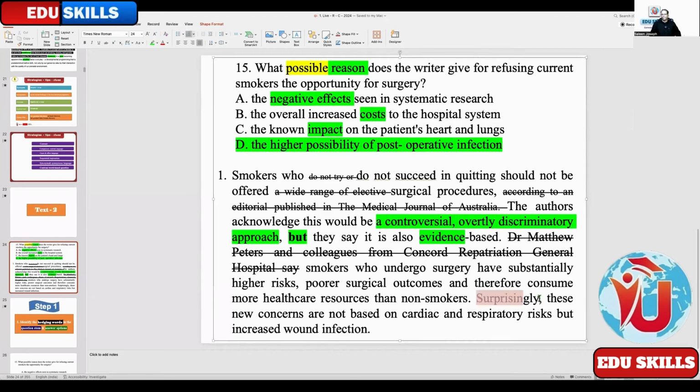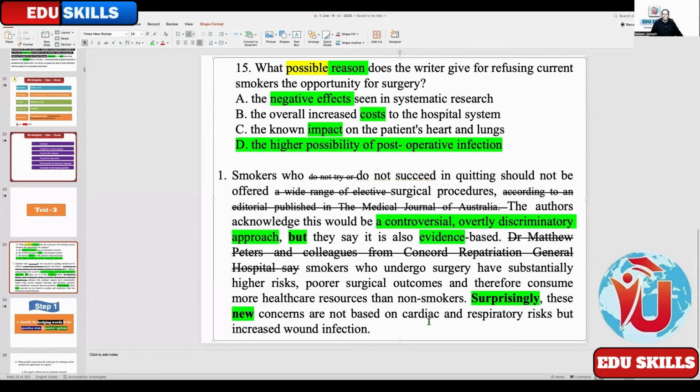Surprisingly, what is this? Any idea? Emotional expression. Yes. If there is an emotional expression, soon after the emotional expression there will be the answer. These new concerns, new, what is this? Again, new.